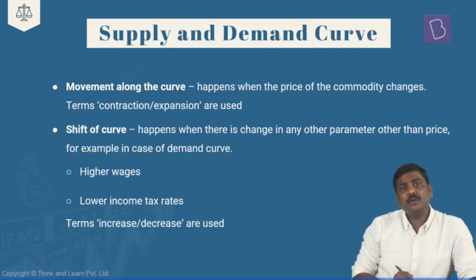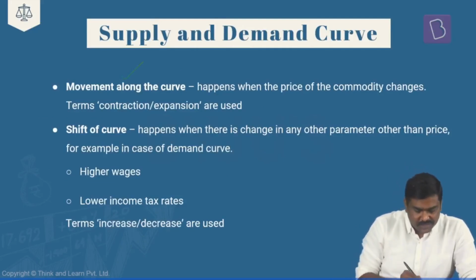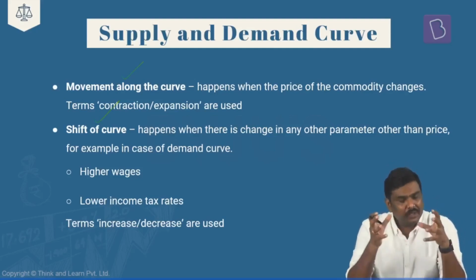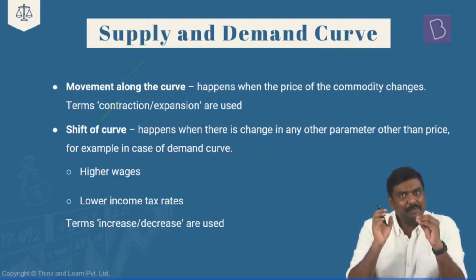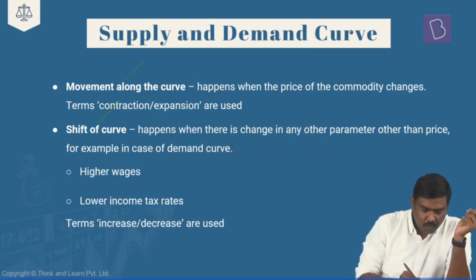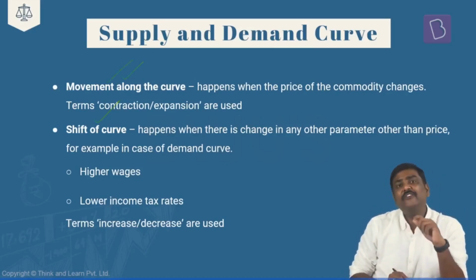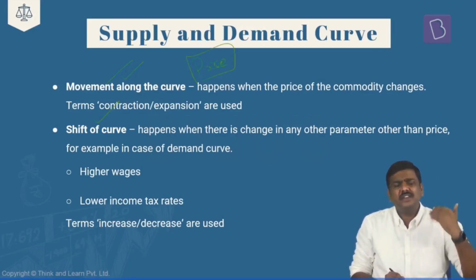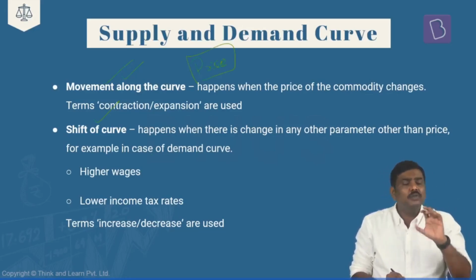One is the concept of movement along the curve, and the second one is a shift of the curve. Now, what is the basic idea of a movement along the curve and a shift of the curve? In layman terms, in simple terms, remember this: whenever you talk about the movement along the curve, you are referring to price variation of a commodity. Is it okay? Remember this, right? Why is it referred to like this? We'll have a discussion. Don't worry.